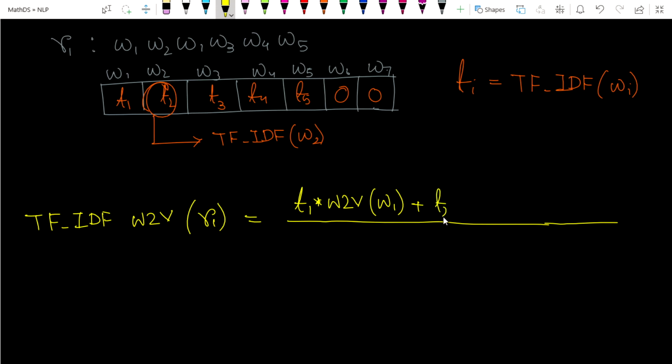Similarly, T2 into the word to vector of W2.